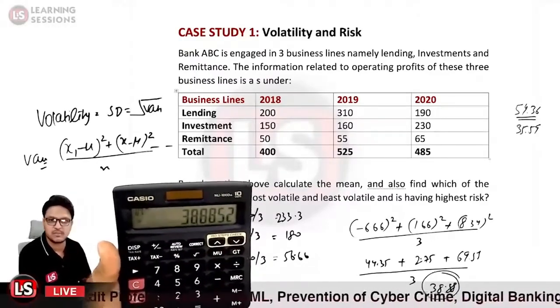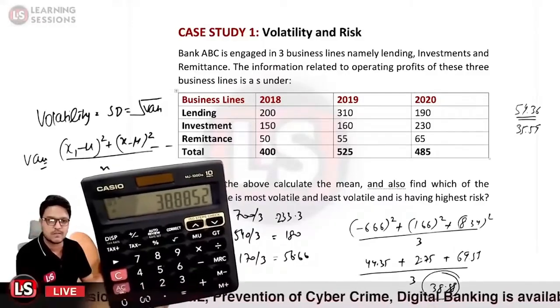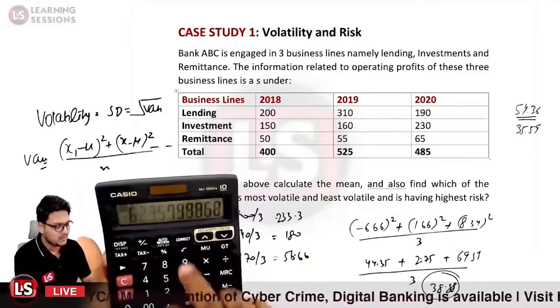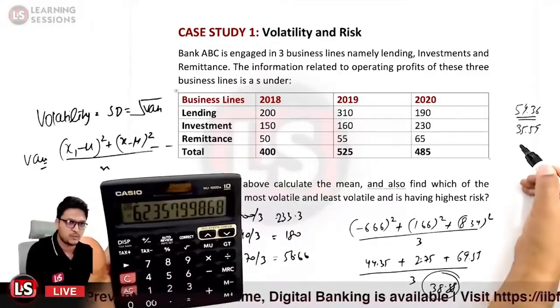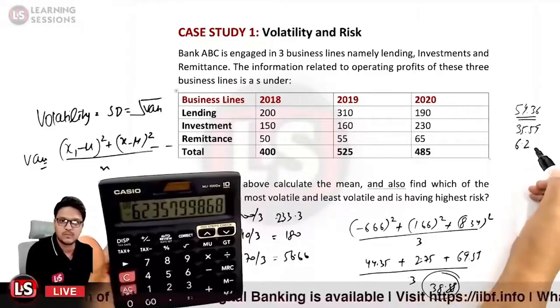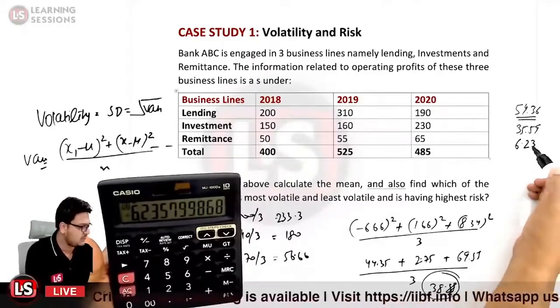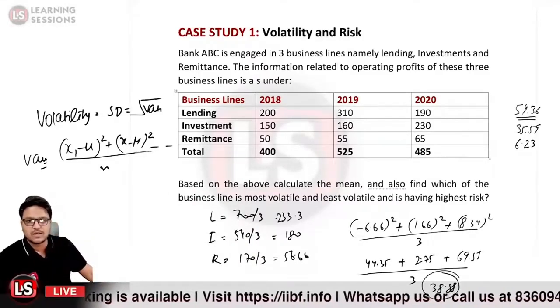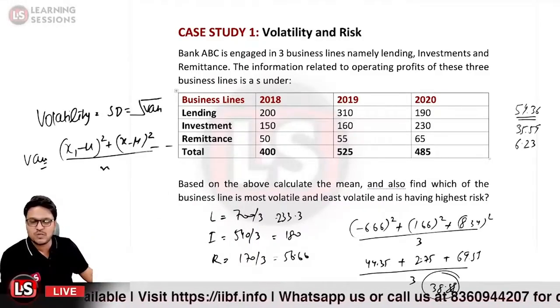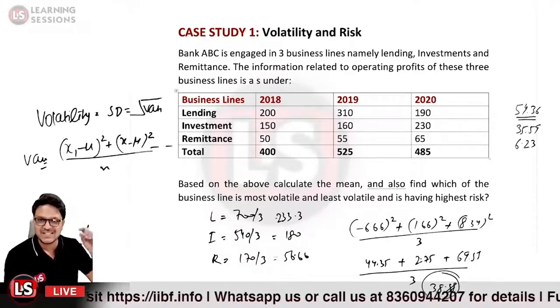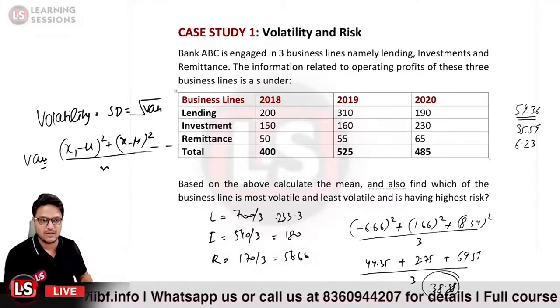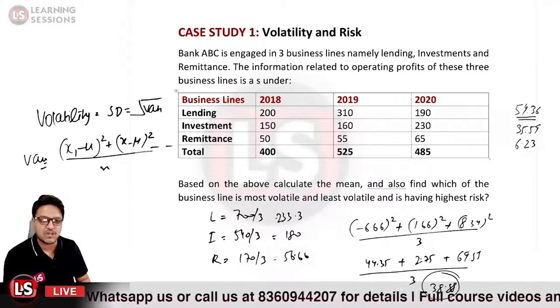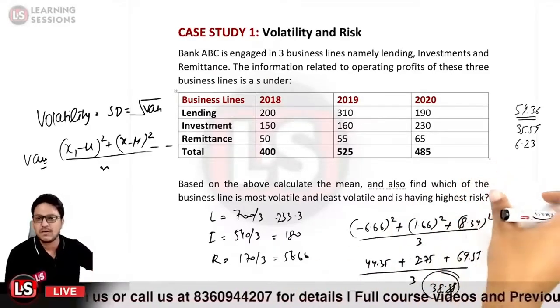So that comes out with a variance in this particular case. And further, the square root of this would be 6.235. So kindly please let me know if you have got these answers or not, or if there is any variation in this particular part. Okay, so the standard deviation we have now calculated.